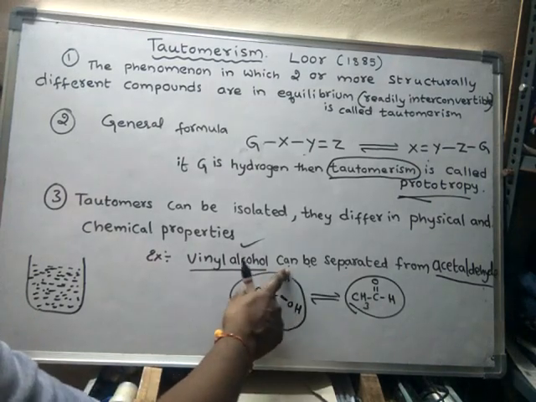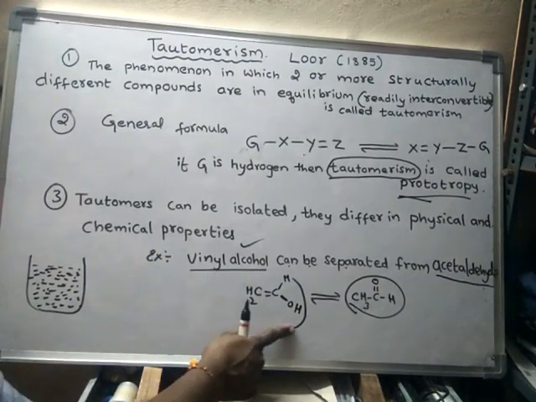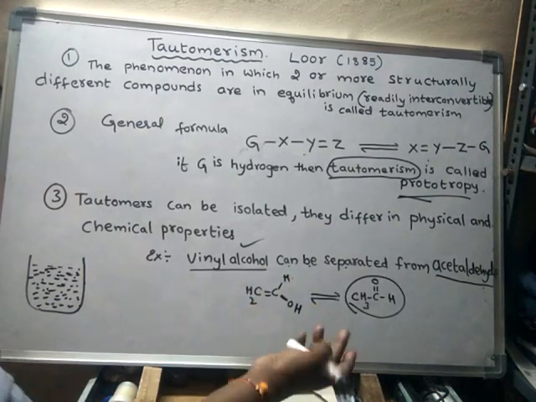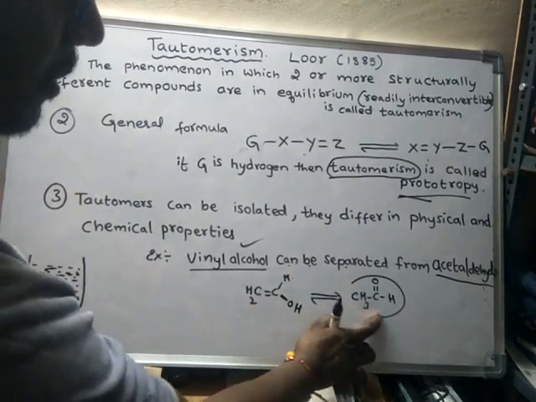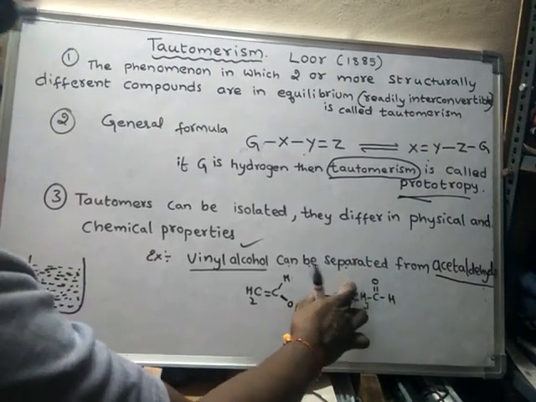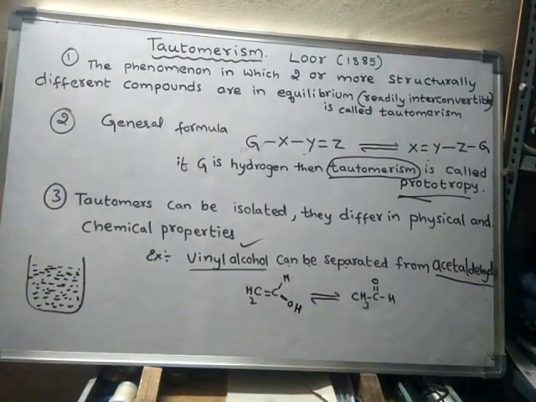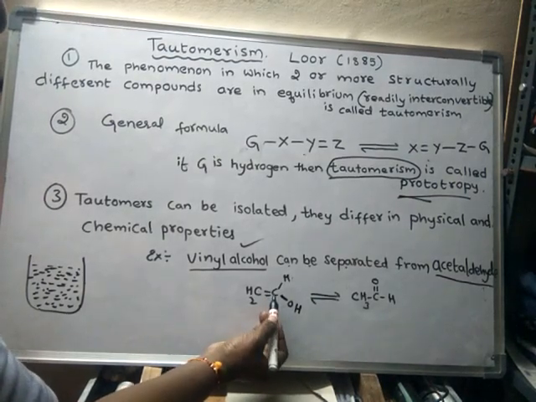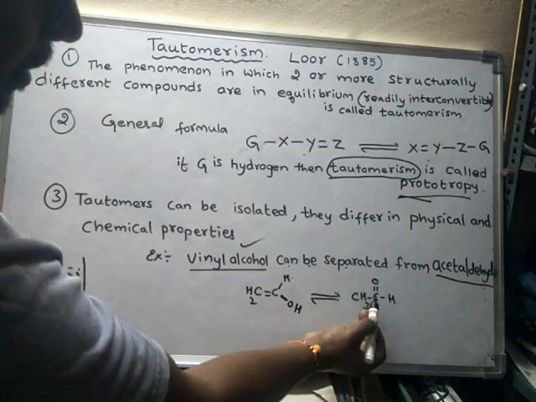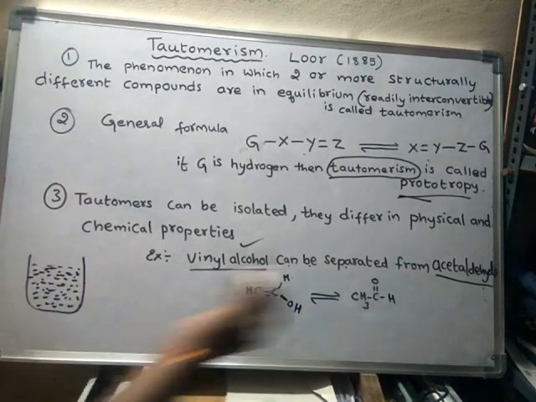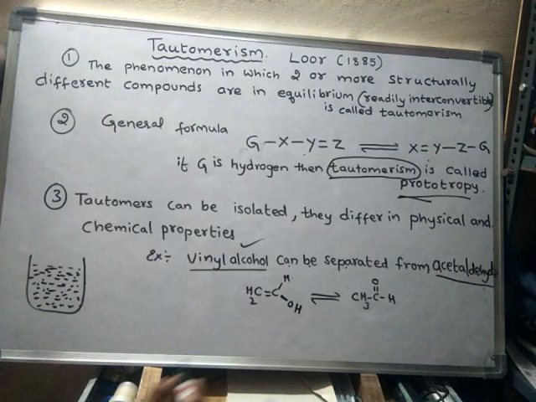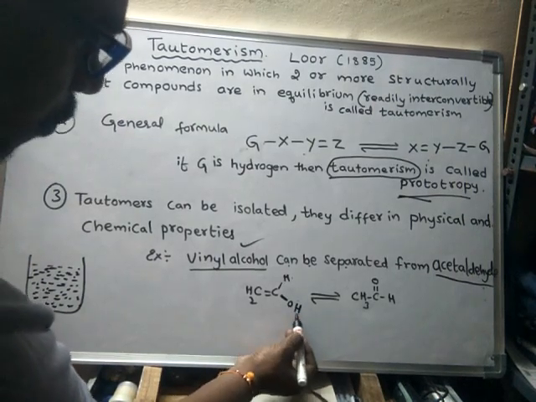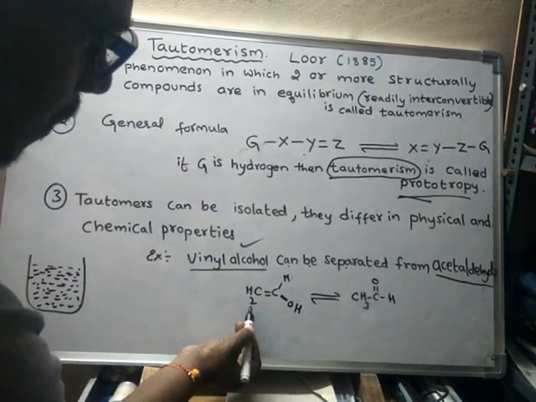Look here, both have the same molecular formula. Tautomerism is one type of isomerism, so as these two are isomers, they possess the same molecular formula but are structurally different. There is a double bond between these two carbon atoms, but here the double bond is between carbon and oxygen. What has happened in this process? The hydrogen which is attached to the oxygen is shifted towards carbon.